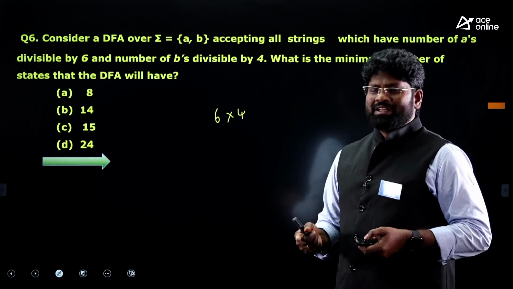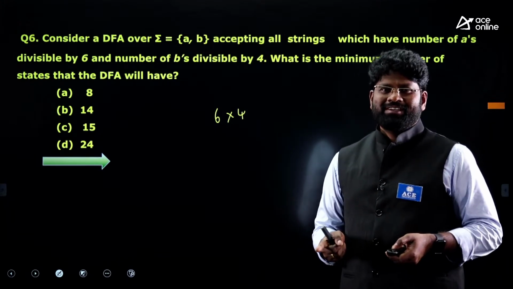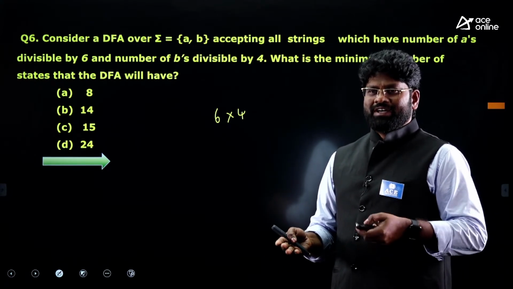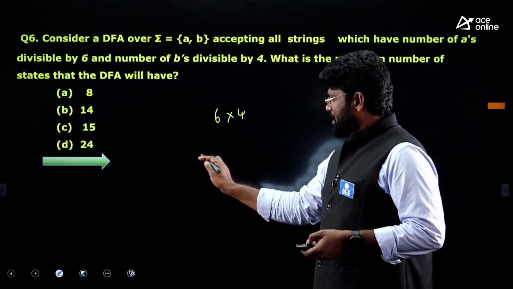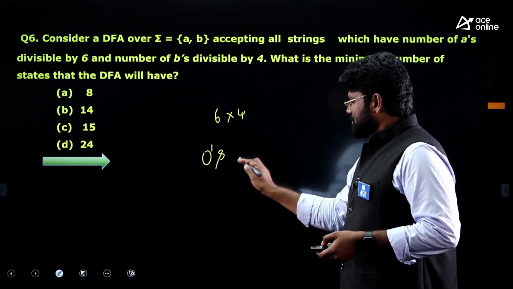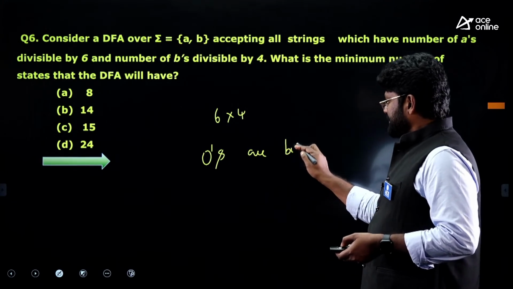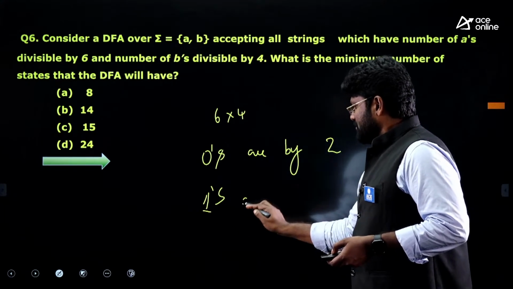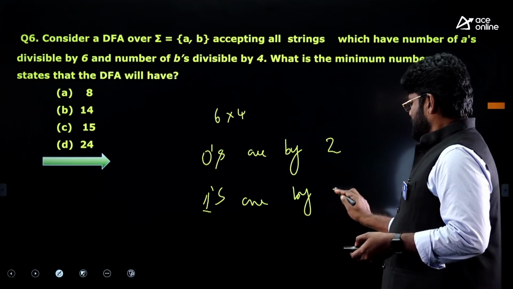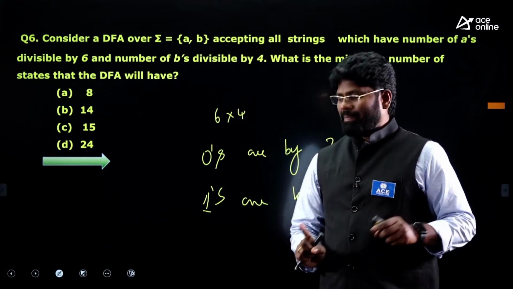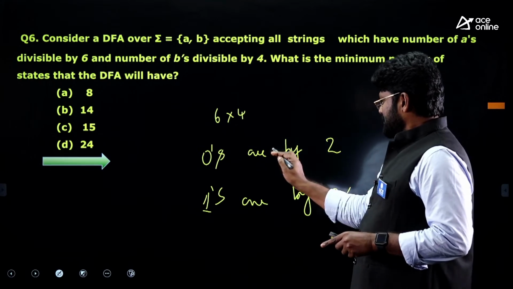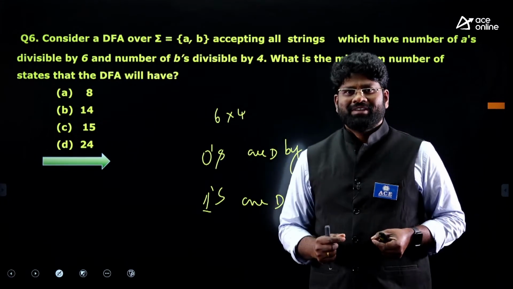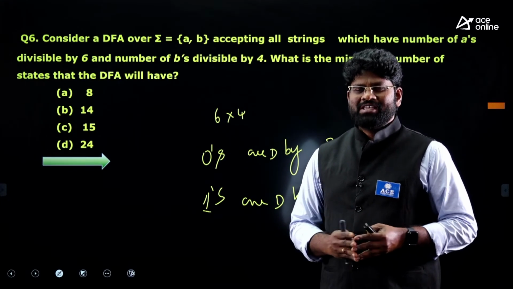But building a finite automata for this problem is a complex story. But what is the benchmark to set your answer as 24? For this one, we have all seen a very, very popular question, that is: zeros are divisible by 2, and ones are divisible by 2. Just see this statement. Zeros are divisible by 2 and ones also divisible by 2. This is a very, very popular question for all of us.